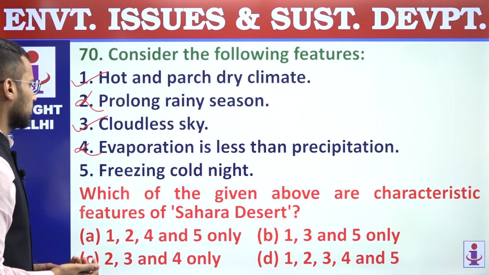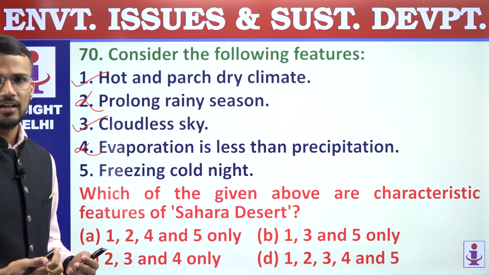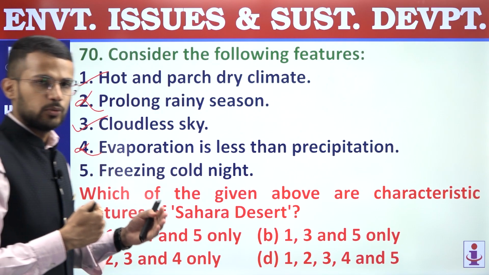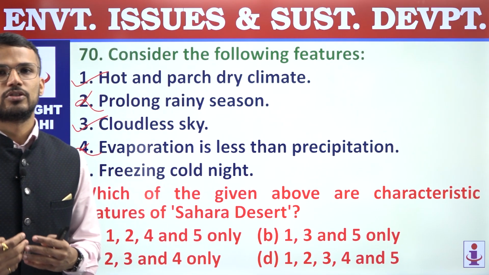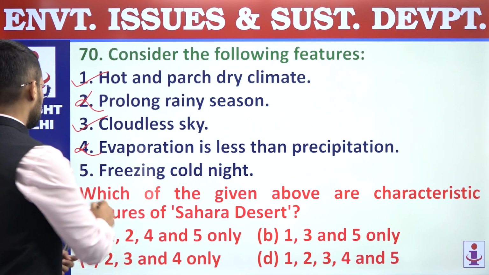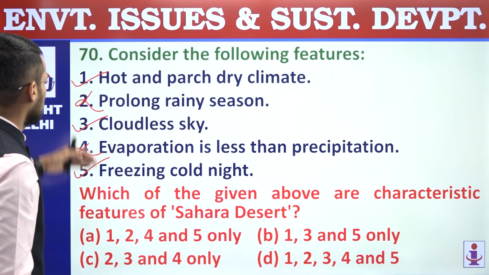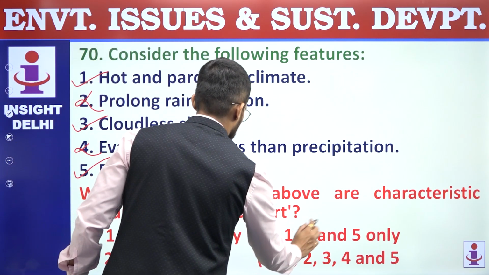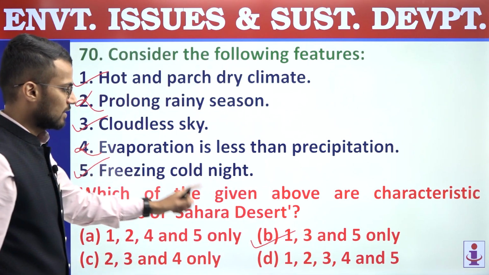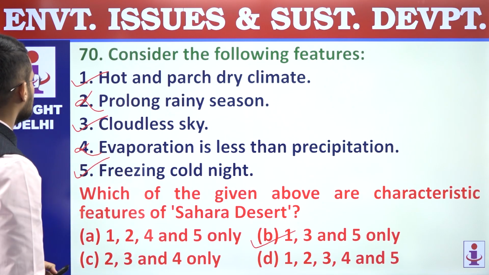Fifth, freezing cold nights. This is correct because in desert areas we know that during daytime temperatures will be very high and during nighttime temperatures will fall as well. So the fifth statement is correct. So correct are first, third and fifth, which is mentioned in option B. Right. So question number 70, answer is B.